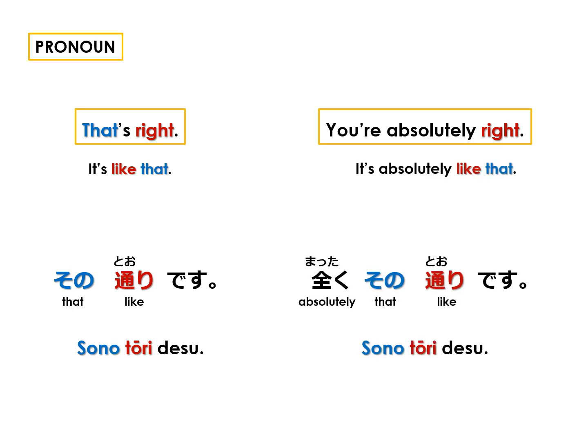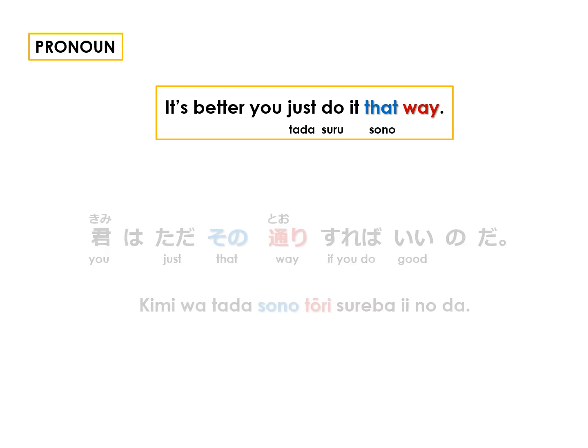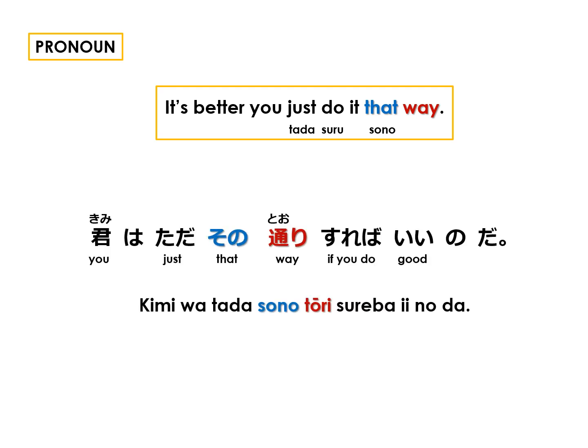In Japanese, 全くその通りです。 Next example, it's better you just do it that way. That way meaning the way that you and I know about, so that's その通り. This is an advice sentence, and in Japanese, 君はただその通りすればいいのだ。 The ば conjugation for advice is explained in lesson 62D.